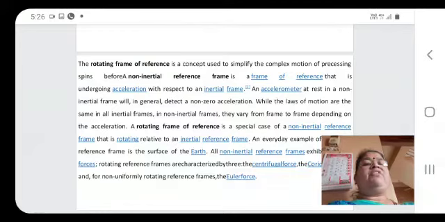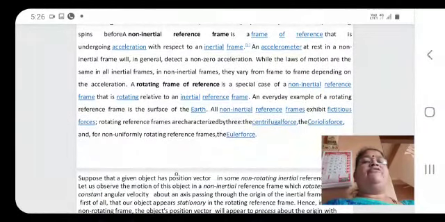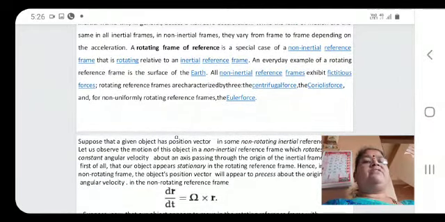A rotating frame of reference is a special case of a non-inertial reference frame that is rotating relative to an inertial reference frame. An everyday example of a rotating reference frame is the surface of the Earth. All non-inertial reference frames exhibit fictitious forces. These reference frames are characterized by three forces: the centrifugal force, the Coriolis force, and the Euler force.